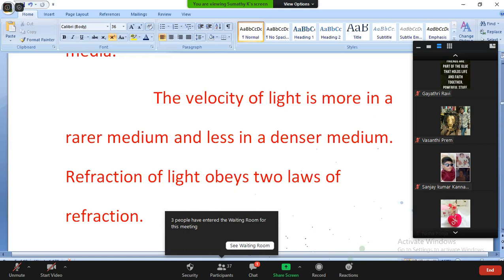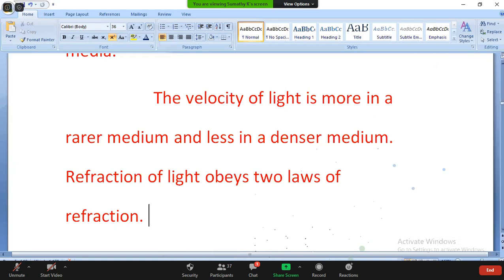The velocity of light is more in the rarer medium and less in the denser medium. Rarer medium means air. Denser medium means glass prism, which is thicker than air. So these are called the rarer medium and denser medium.